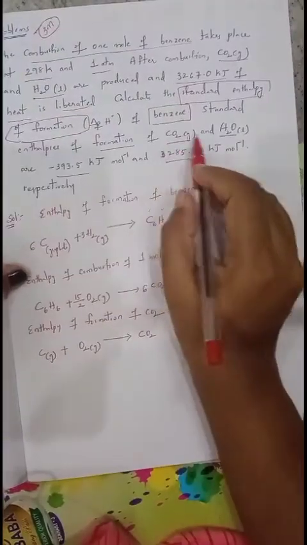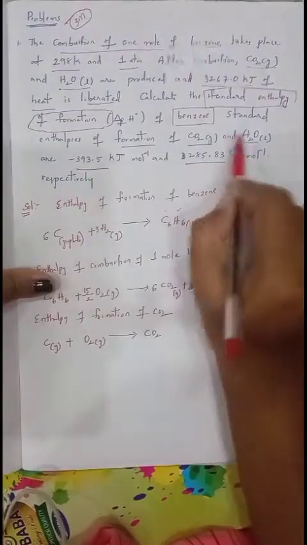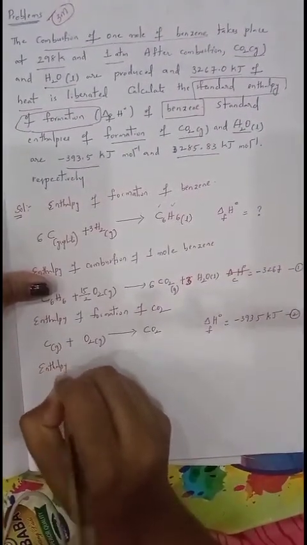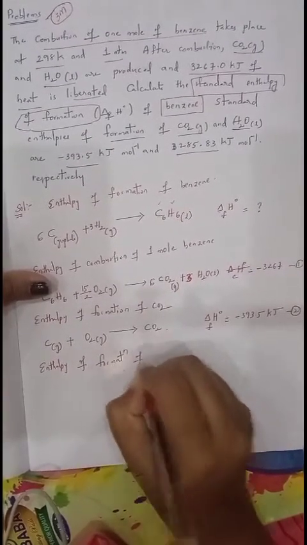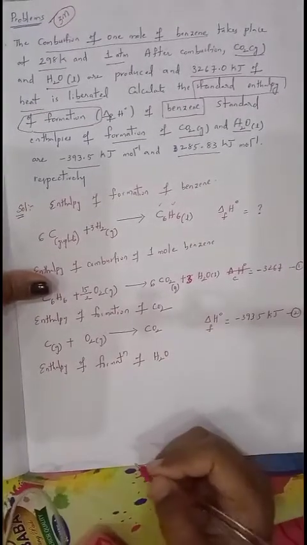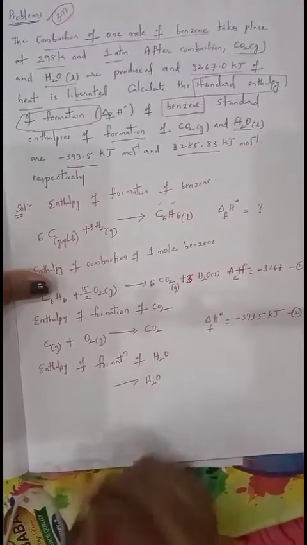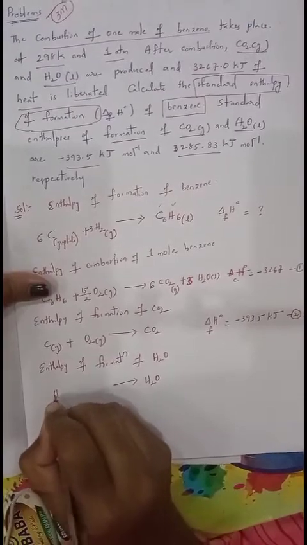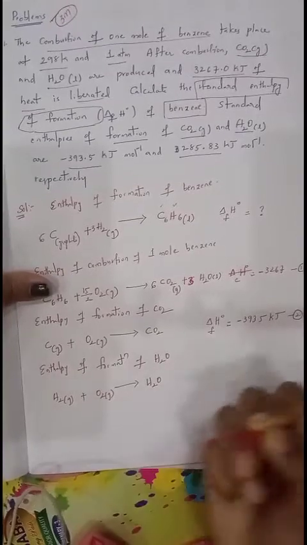Now along with that, the enthalpy of formation of H2O is also given. One more thing is given, that is the enthalpy of formation of H2O liquid. Write down the enthalpy of formation of H2O. Which is formed here? H2O. After the arrow write H2O. To form H2O, the two elements required are hydrogen and oxygen. Hydrogen in nature exists in the form of gas. Oxygen in nature also exists in the form of gas.